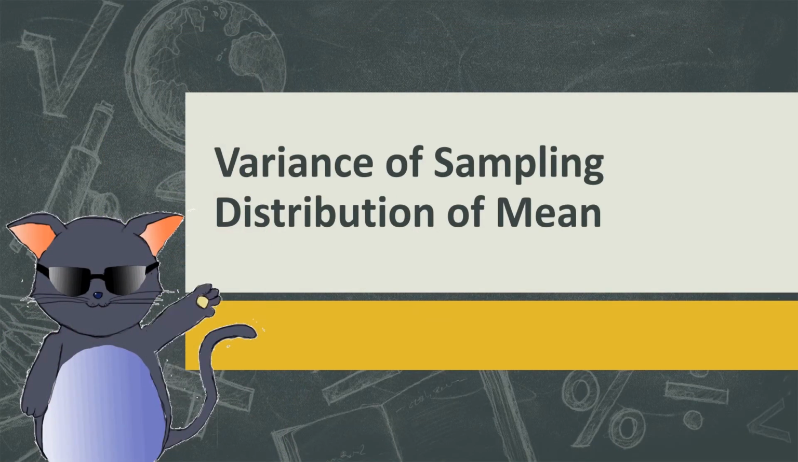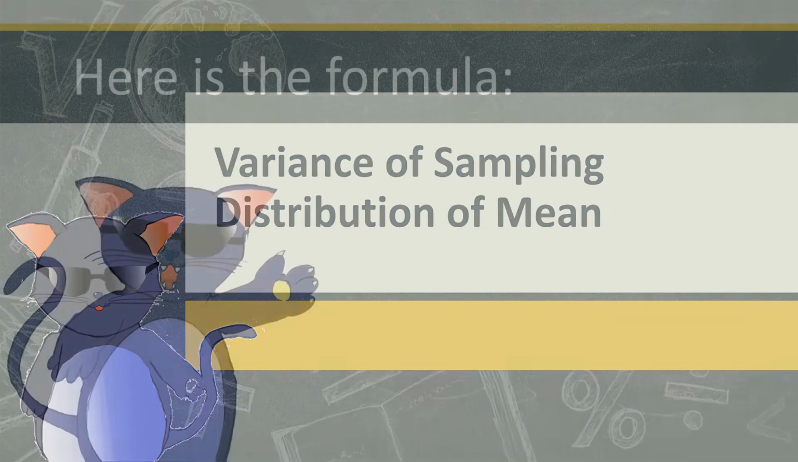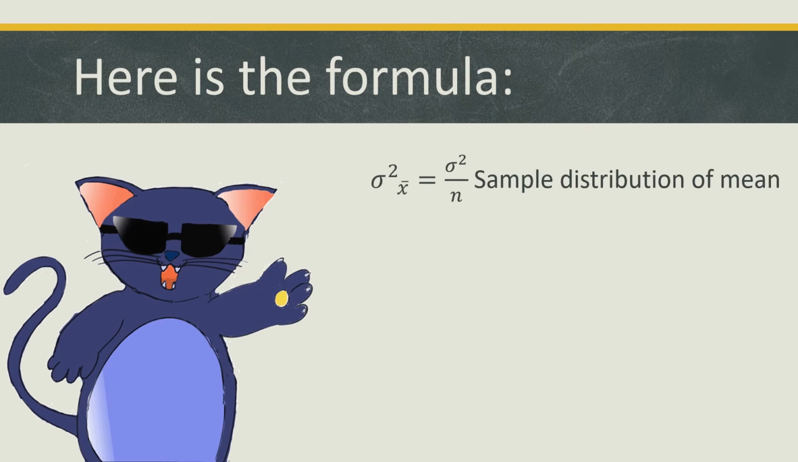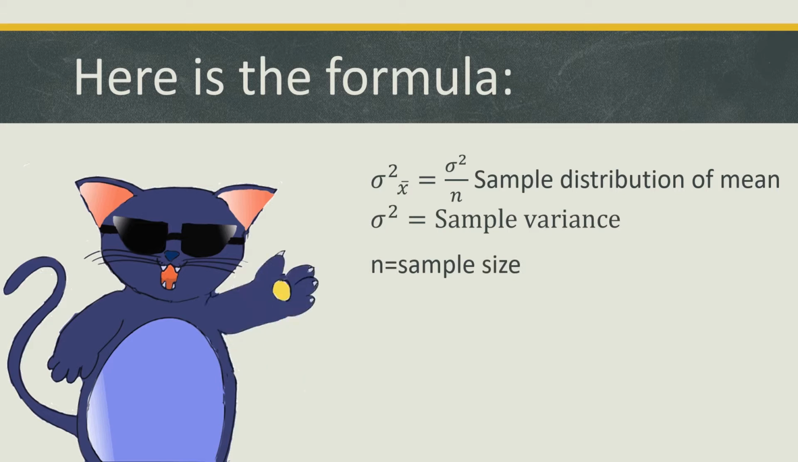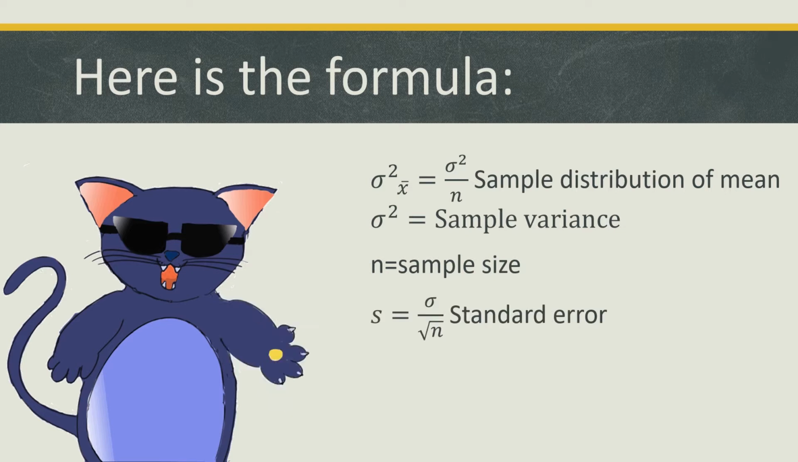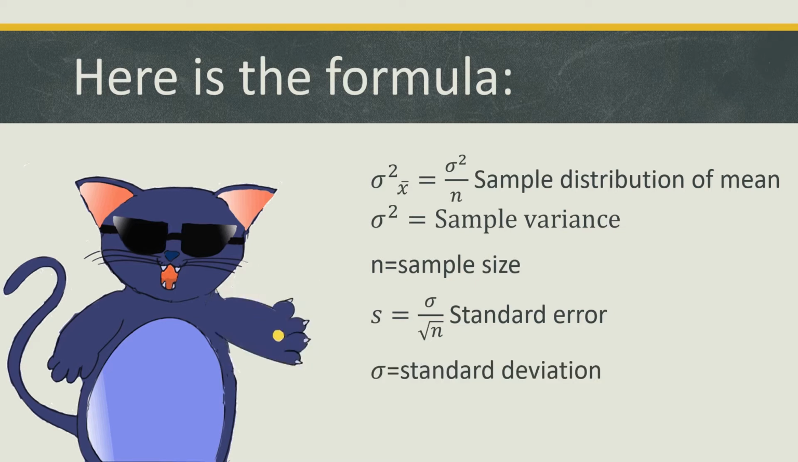Variance of sampling distribution of mean. Here is the formula. As you can see here, this is the formula for sampling distribution of mean. That is sample variance over sample size. While this is the formula for standard error, which is standard deviation over square root of sample size.